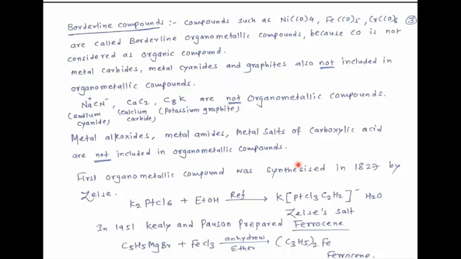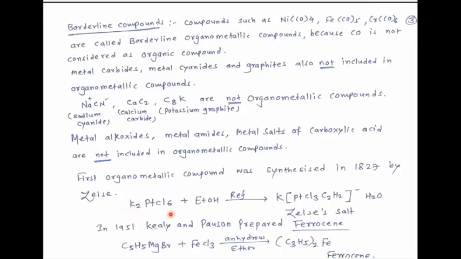See, it's very interesting. The first organometallic compound was synthesized in 1827 by the scientist Zeise, and therefore that compound is known as Zeise's salt. Let us see how Zeise's salt was prepared by him.